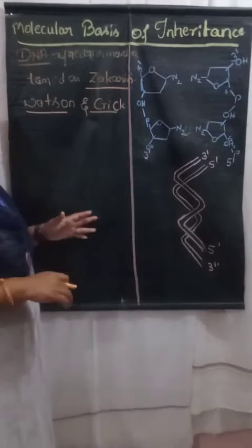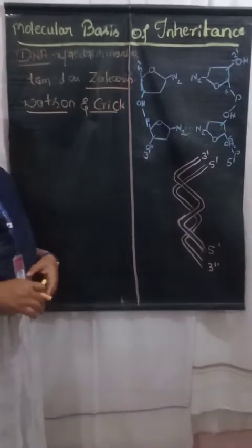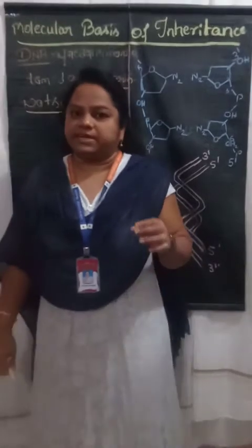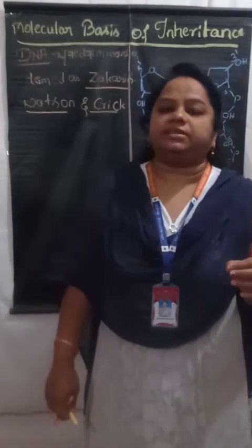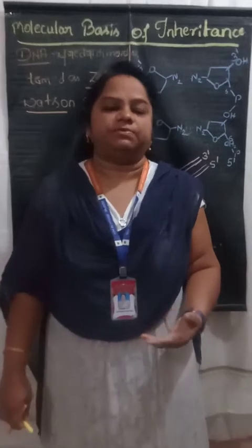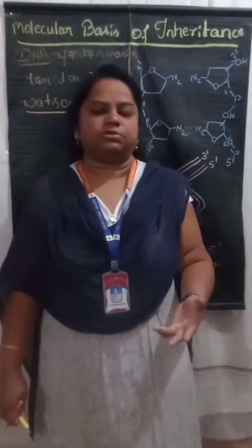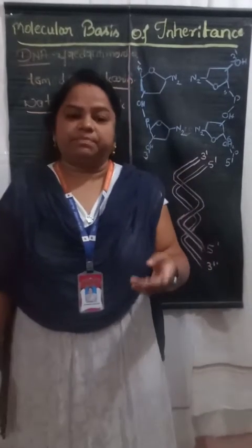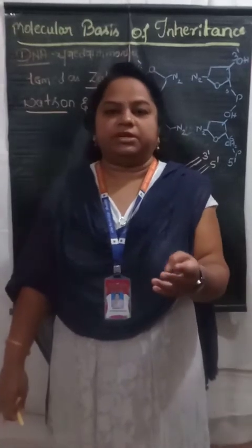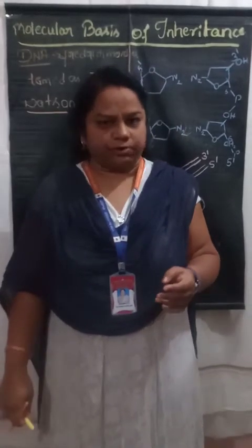Let us discuss the structure of the DNA. So students, you already know that DNA is made up of nucleic acids. It is made up of three compositions. Which are those three compositions? A pentose sugar, nitrogenous bases, and phosphoric acid, that is a phosphate group.